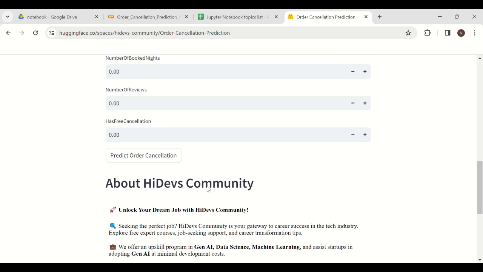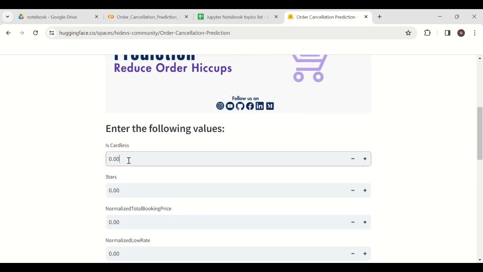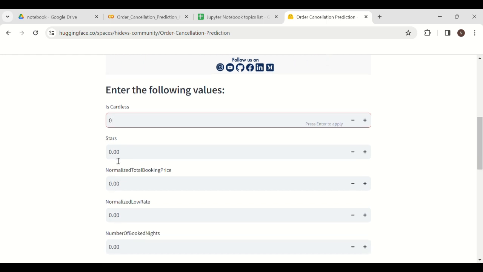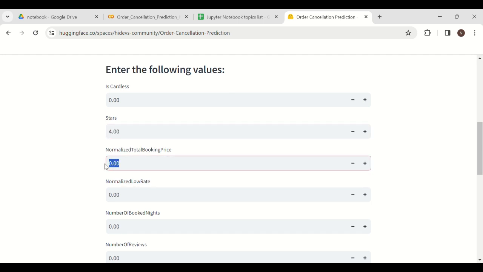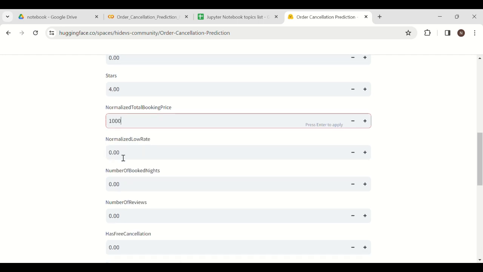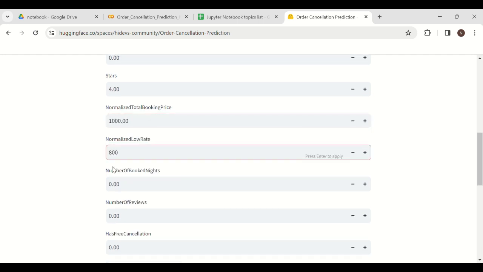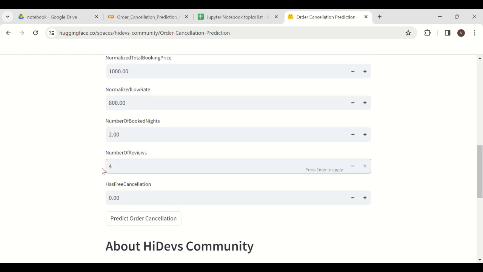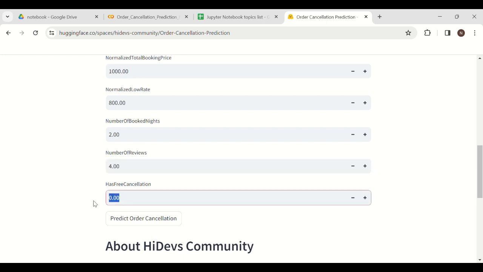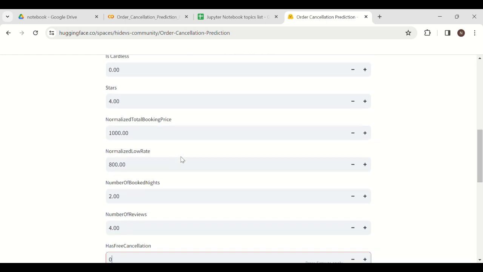So let's give some input values. It has a boolean value. Is cardless? No. 4 stars. Normalized total booking price will be 1,800. Has free cancellation? No. So we have entered some random values. These values are very random.